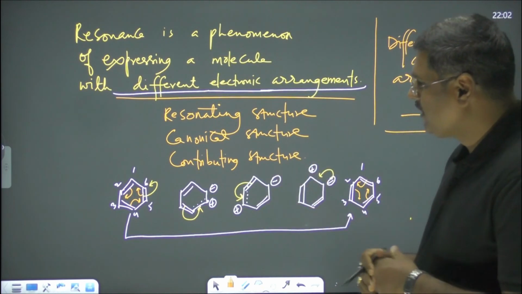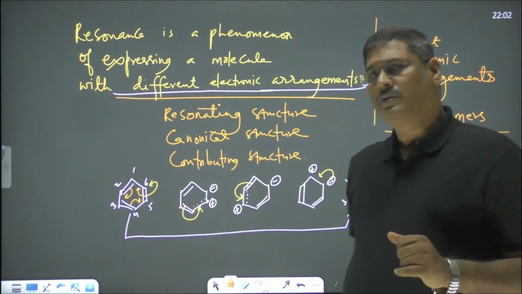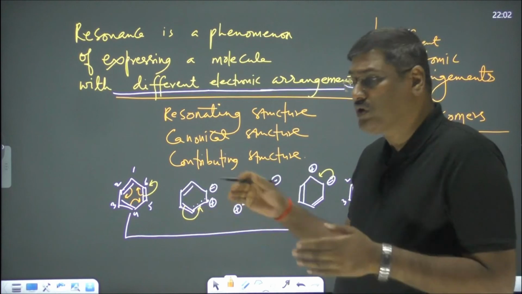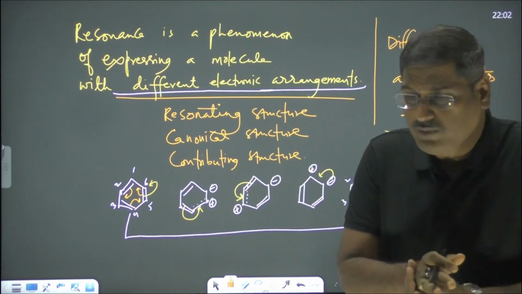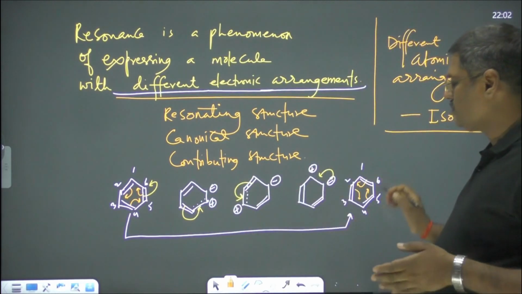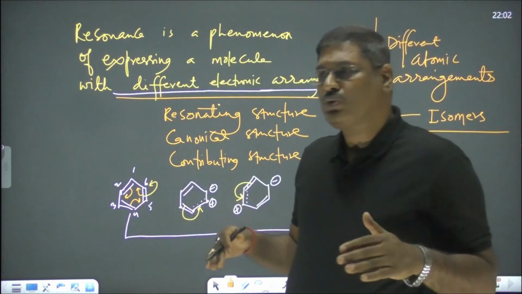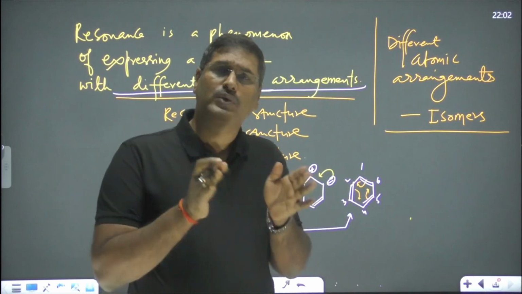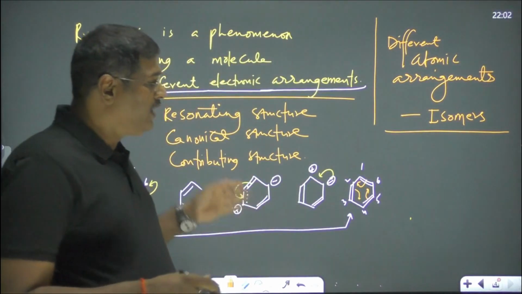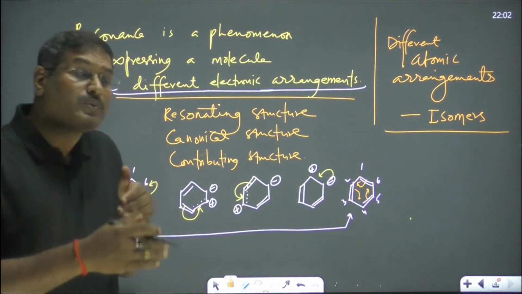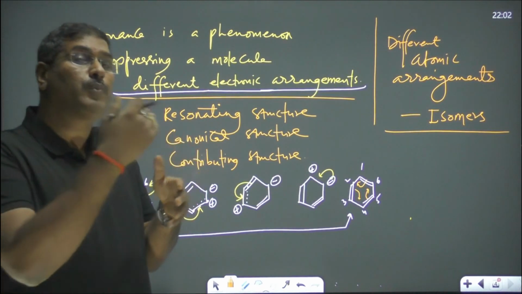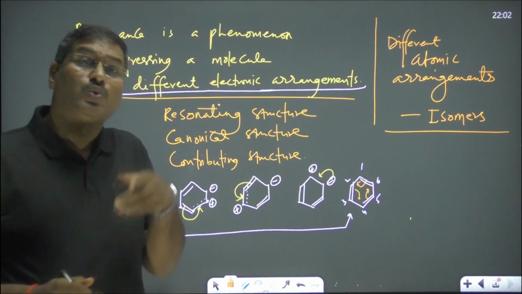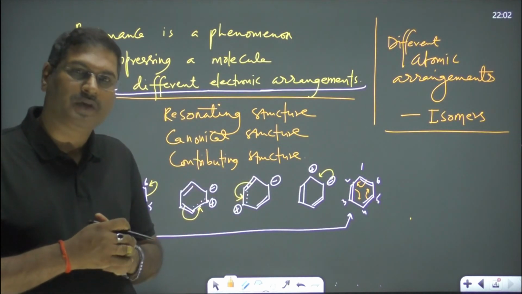Now, whenever this is there, that will also be contributing. This is also contributing its own properties to the actual molecule. This also, this also. All those various electronic arrangements, which we call resonating structures or canonical structures, contribute their own properties to the actual molecule, right?